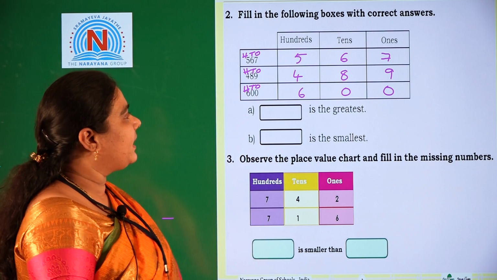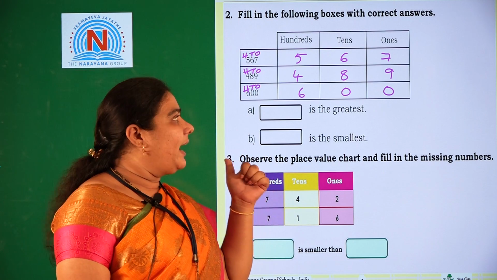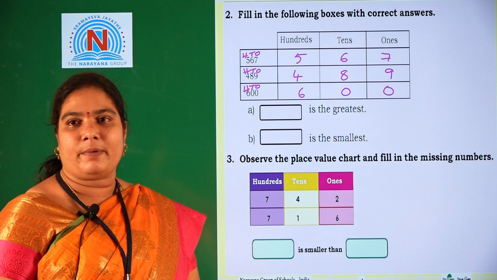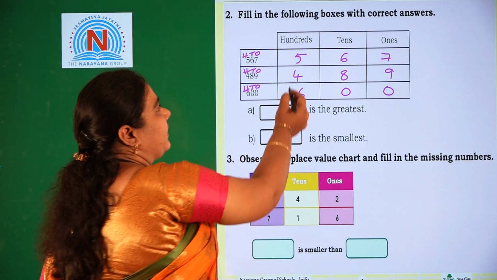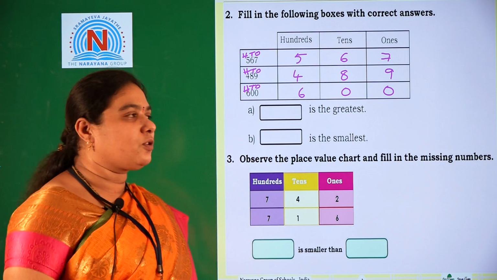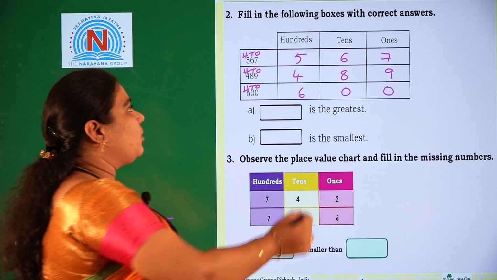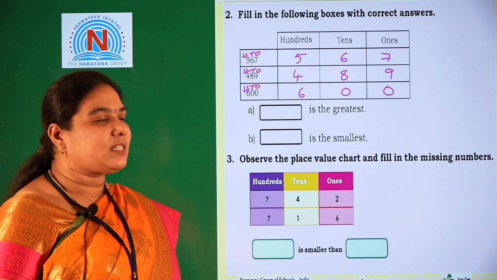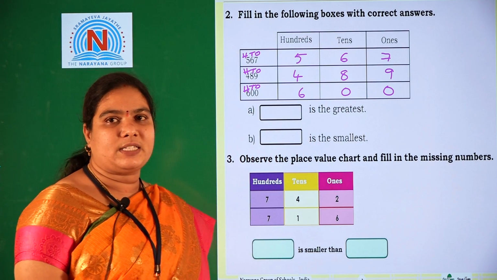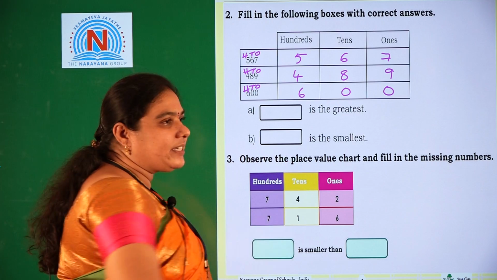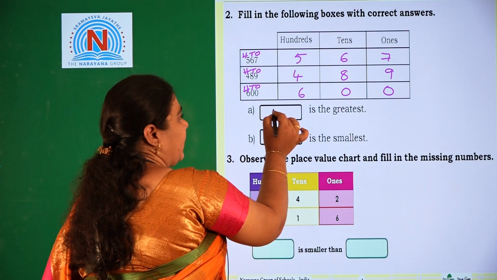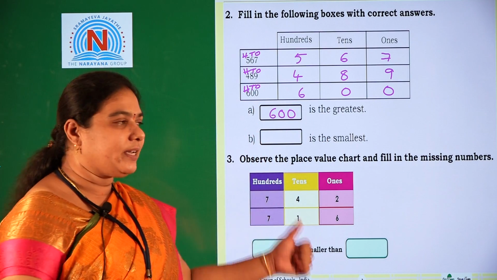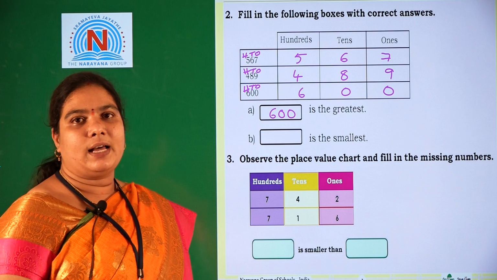In these three numbers 567, 489 and 600, which is the biggest number? We should compare the numbers from the left side onward. On the left side the hundreds place is the highest place value. So we should compare the hundreds place. Here the hundreds places are 5, 4, 6. Which is the bigger number? 6 is the biggest number, that's why the greatest number is 600. The hundreds place digit is bigger, that's why we should write 600 is the biggest number.